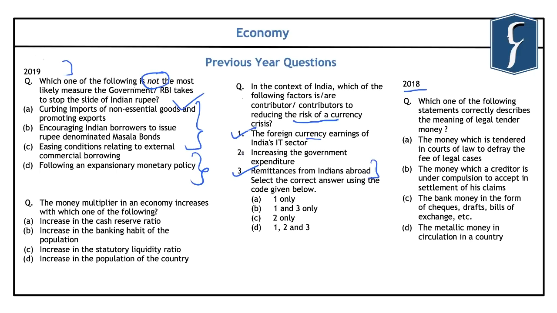However, the second statement does not lead to reduction in the risk of currency crisis. So this can be easily eliminated, and the correct answer that comes out is B, that is 1 and 3. And in this question, the correct answer is D, that is following an expansionary monetary policy.